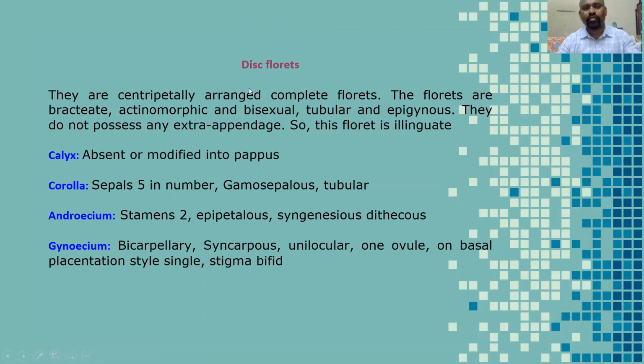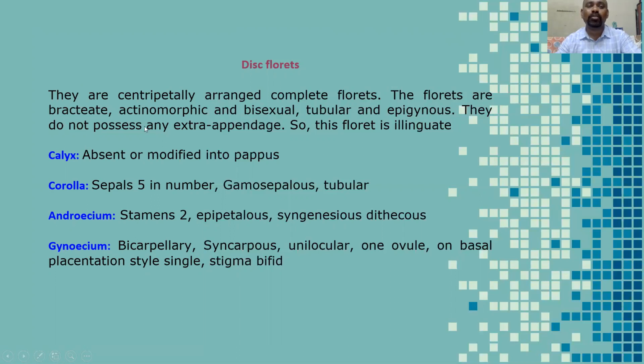So first we go for disc florets. They are centripetally arranged, complete florets. They are arranged in the middle area, the central portion of the inflorescence, and they are complete florets, meaning all four parts are present. The florets are bracteate, actinomorphic, bisexual, tubular, epigynous.